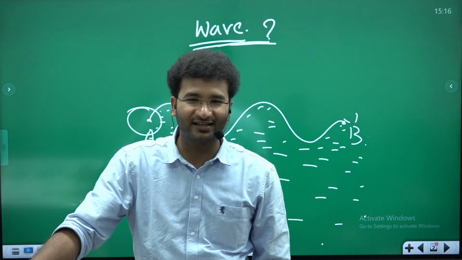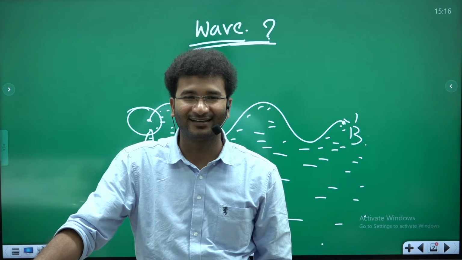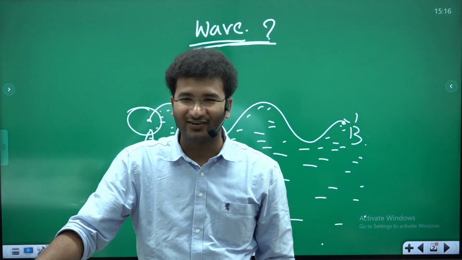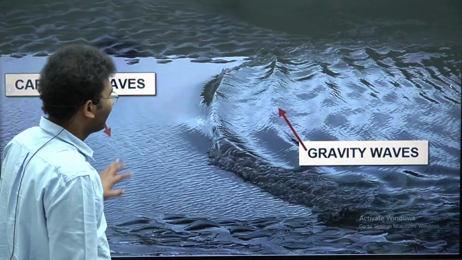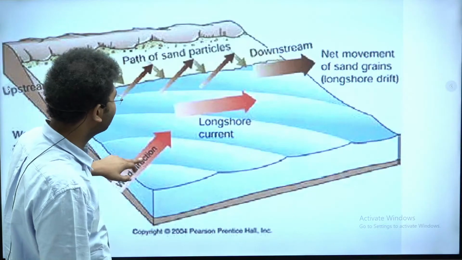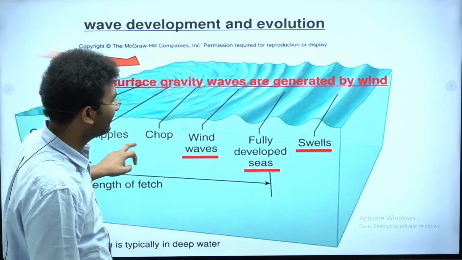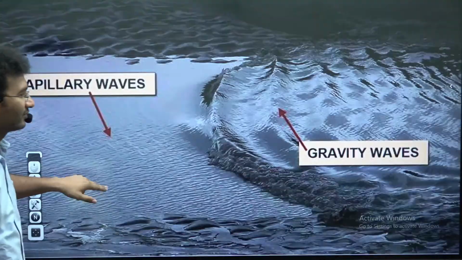Chahat here says transverse. Okay, Chahat's example is, when he throws a stone, the water goes in a circular motion, right? This is what you wanted to convey.